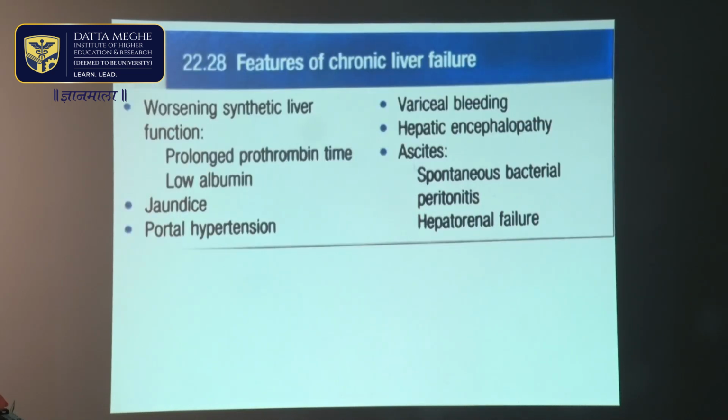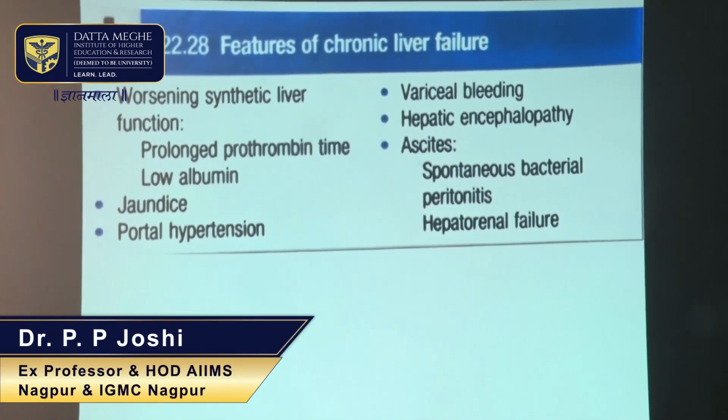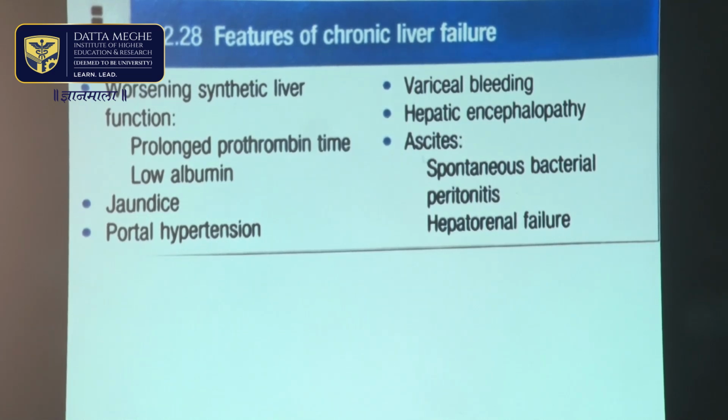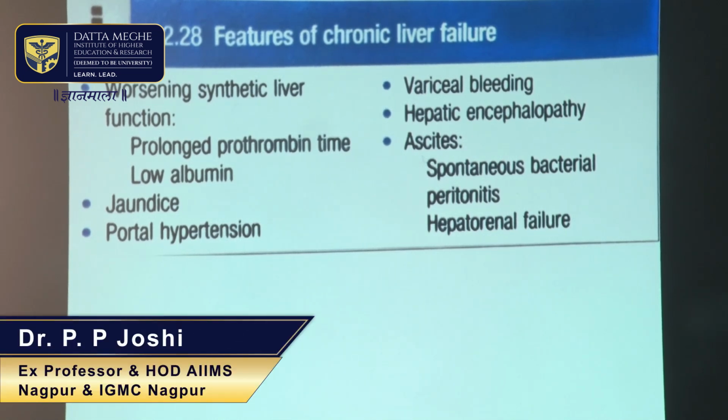Now, what are the clinical features of chronic liver failure, chronic liver disease? There is worsening synthetic liver function. Most important is prothrombin. Prothrombin is a coagulation factor produced exclusively in the liver, and this is decreased in cirrhosis of liver, and this leads to prolonged prothrombin time. When there is prolonged prothrombin time, the patients can develop bleeding manifestations. Low albumin is responsible for edema feet. Albumin, as I've said, is secreted exclusively in the liver.